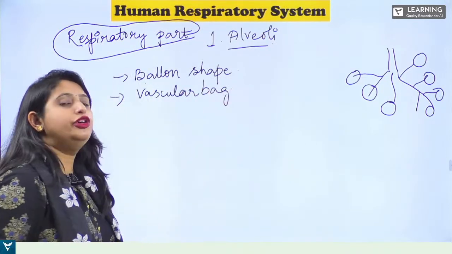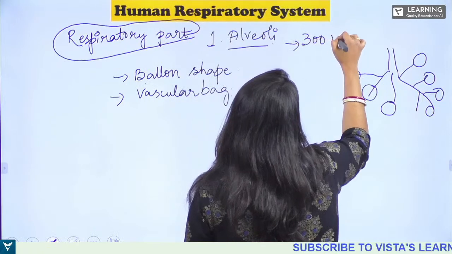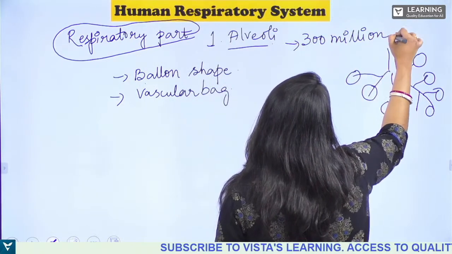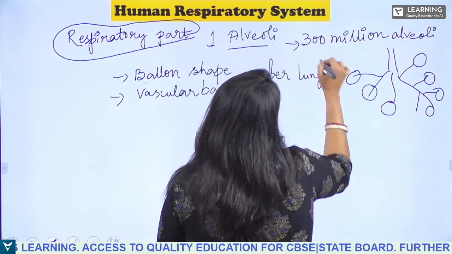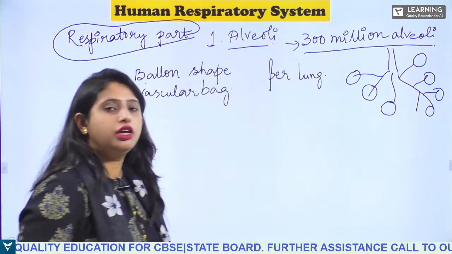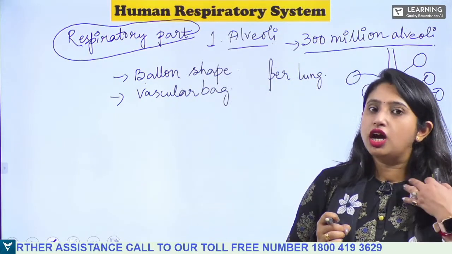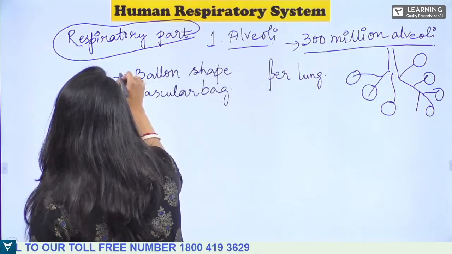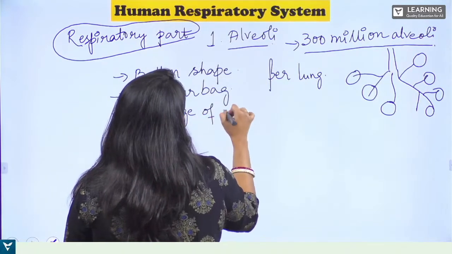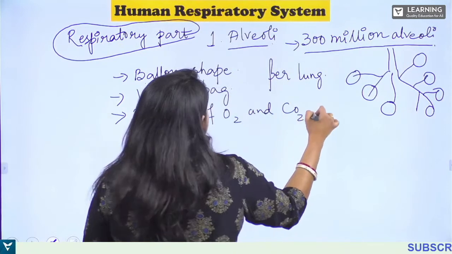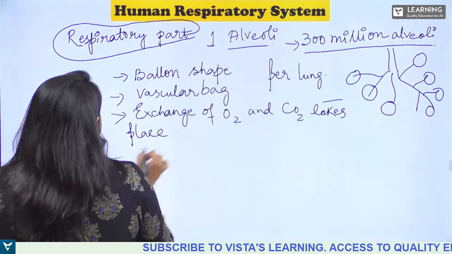And how many alveoli are present in each lung? You know, in each lung, 300 million alveoli are present per lung. Now alveoli is the place where the exchange of oxygen and carbon dioxide takes place. It is the main place where the exchange of oxygen and carbon dioxide takes place. Clear?